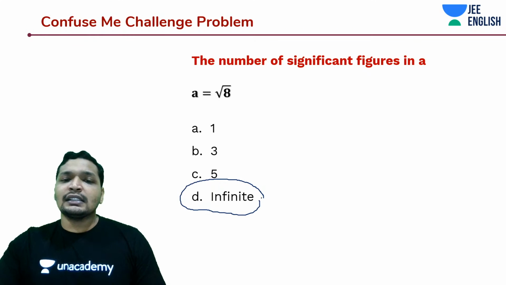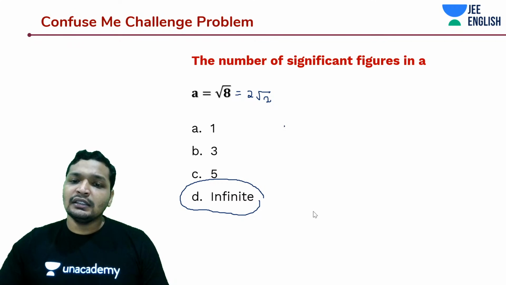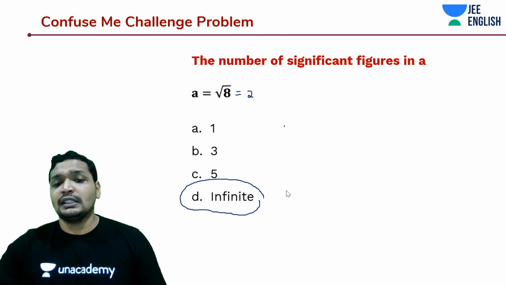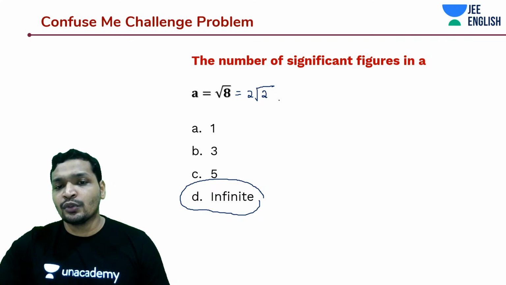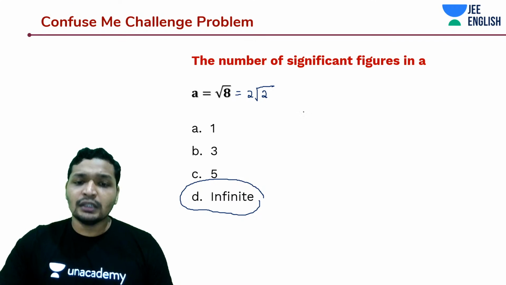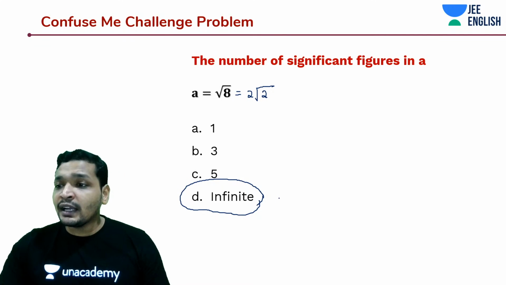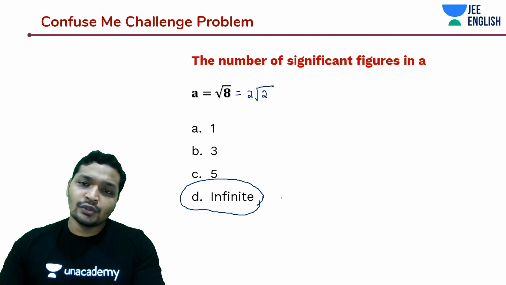The reason is it is 2 root 2. Once you get to know root 2's value, you'll understand it as infinite significant figures. You can't really express root 2 in a few decimal points. So this expression also has infinite significant figures. You can't accurately express the value of root 8.